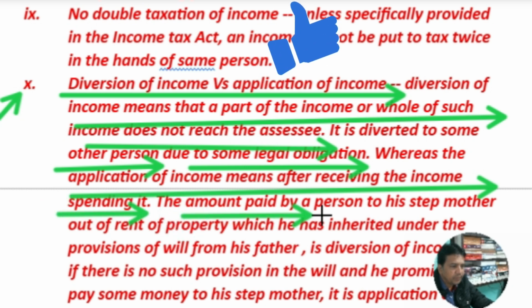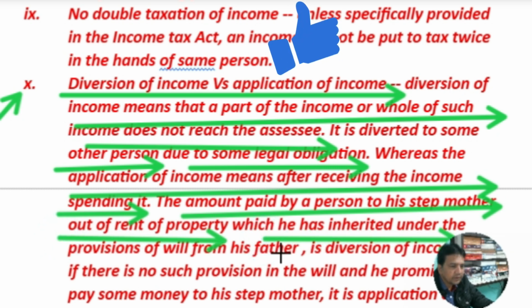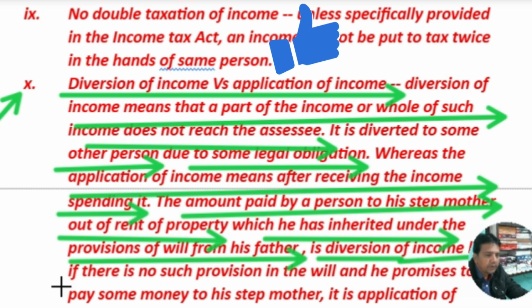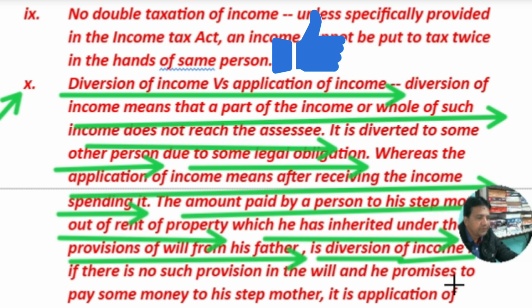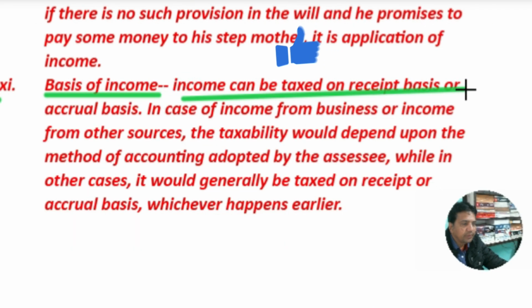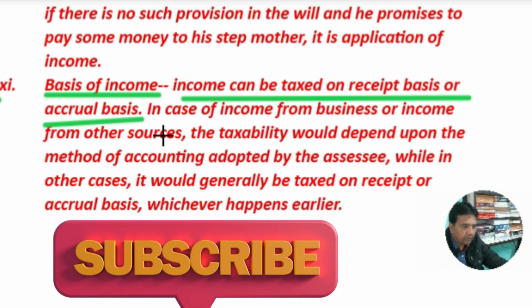The amount paid by a person to his stepmother out of rent from property which he has inherited under the provision of a will from his father is a diversion of income. If there is no such provision in the will and he promises to pay some money to his stepmother, it is application of income.